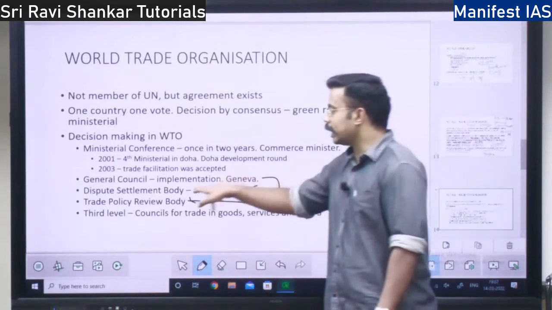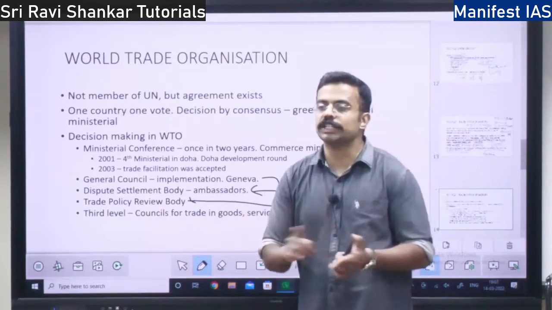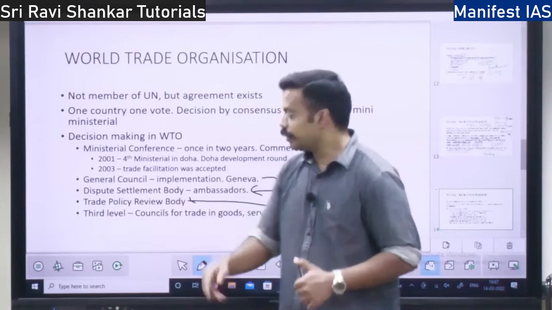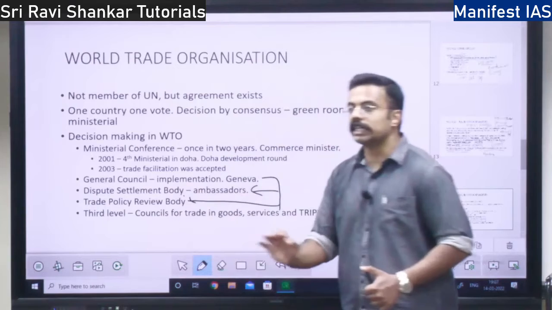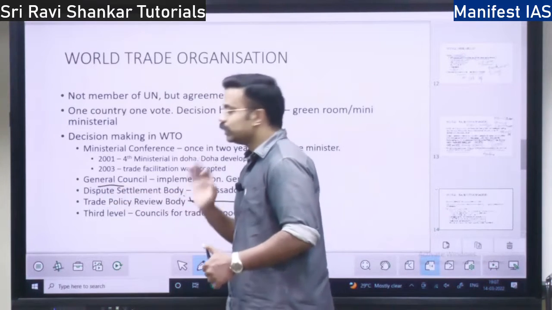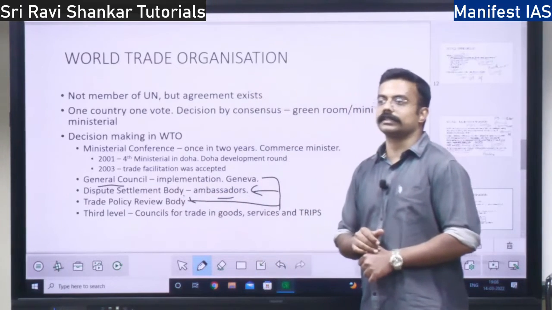This General Council itself will meet as the dispute settlement body. Means what? If there is a dispute between two countries with respect to trade, they will go to this body. Who is going to be there in the dispute settlement body? It is the members of the General Council, who are generally the ambassadors of countries.